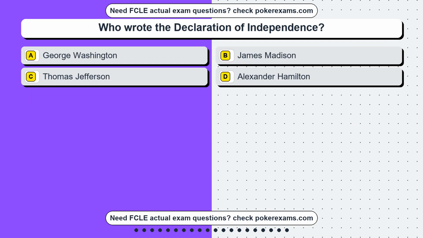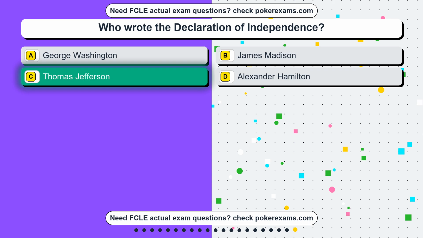Question 7. Who wrote the Declaration of Independence? Option A, George Washington. Option B, James Madison. Option C, Thomas Jefferson. Option D, Alexander Hamilton. The correct answer is option C, Thomas Jefferson.